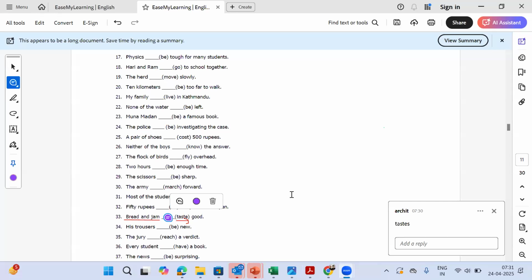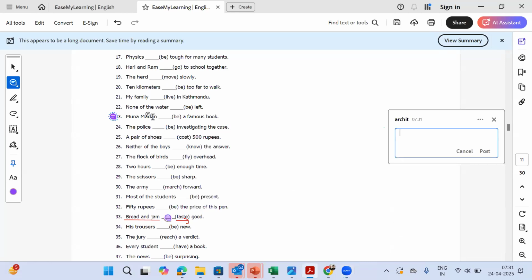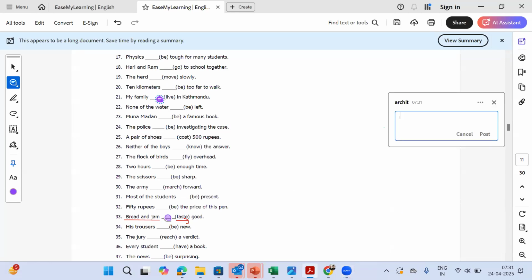So the correct answer is lives with an S. So I think Vaibhav has given the first correct answer, if I'm not wrong. Babu and Anushka both have given it at the same time. We'll consider both together as the correct ones then. The correct answer here is lives, because we are talking about one family, we are not talking about each member separately. We are talking about something they are all characterized together. So we say lives, not live.